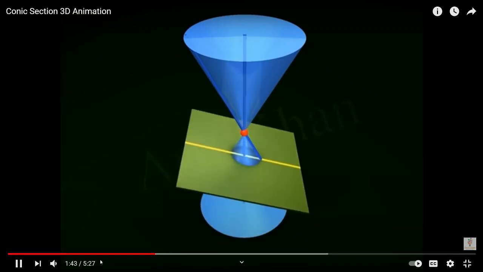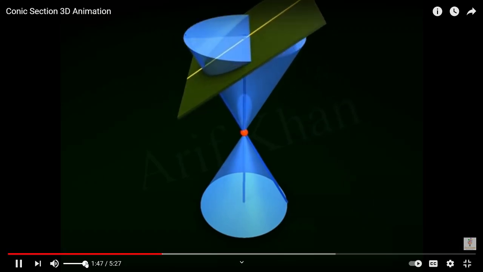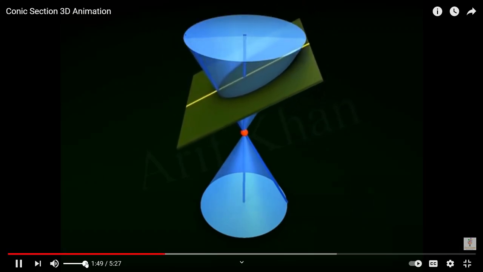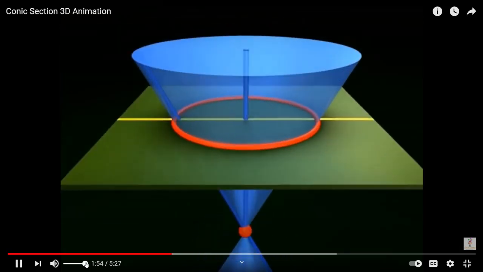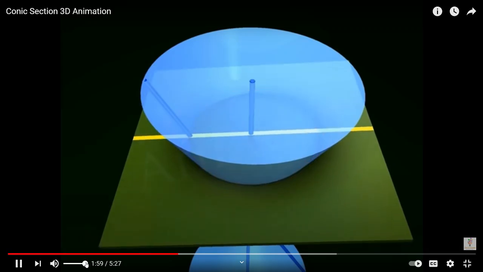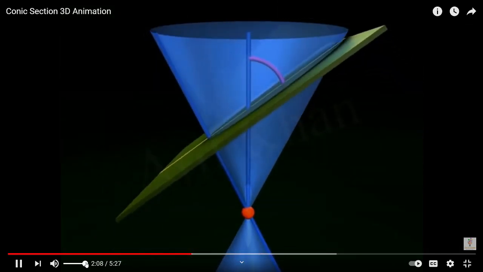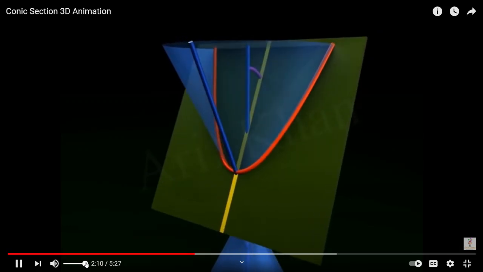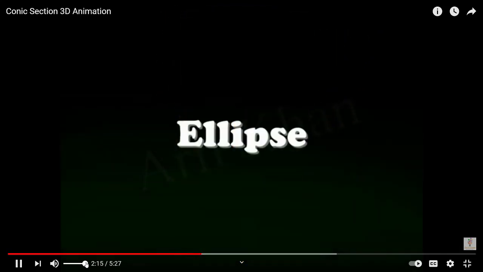If a plane intersects a double right circular cone, we get two-dimensional curves of different types. These curves are called conic sections. Depending on the angle made by the plane with the vertical axis of the cone, the plane can cut the cone in three different ways. Ellipse.